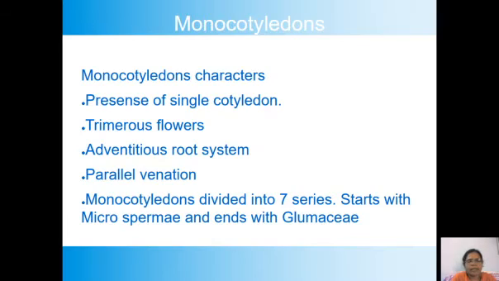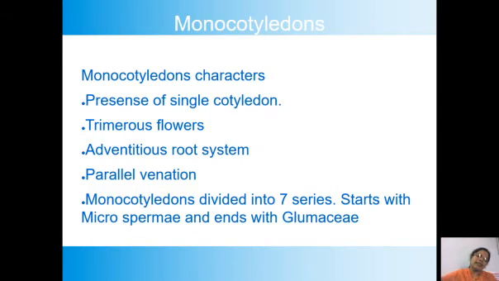Here one thing: Amaryllidaceae has a close relationship with Liliaceae, but the Amaryllidaceae family has been kept in the Epigynae, while the Liliaceae has been kept in the Coronariae series. So the related families, sister families, are separated in distance.